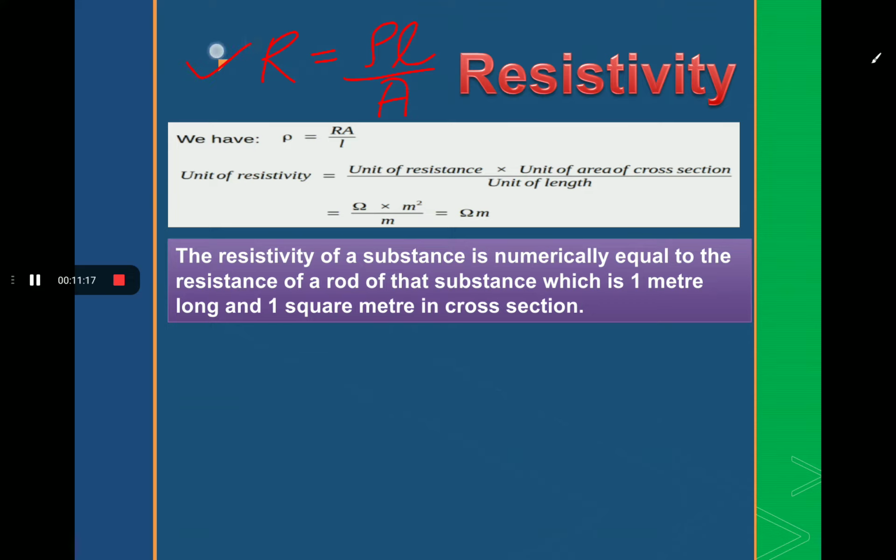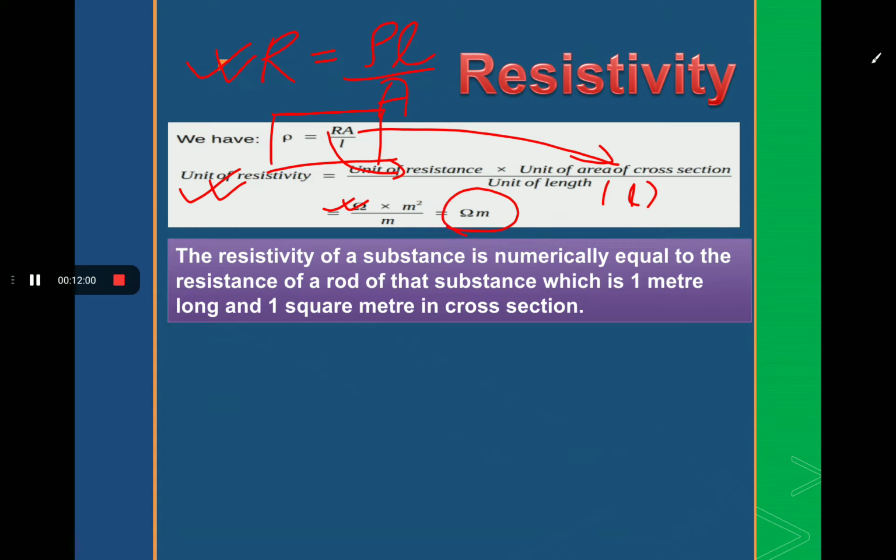Now, if we solve this for the expression for resistivity, then we get rho is equal to R A by L. Here R is the resistance, A is the area of cross section and L is the length of the conductor. So we have to find the SI unit of resistivity. We know that the unit of resistance is ohm, the unit of area of cross section is meter square and the unit of length is meter. When we solve it, we get that the unit of resistivity is ohm meter.